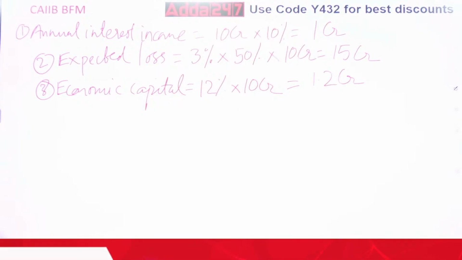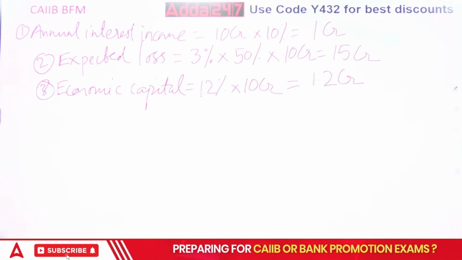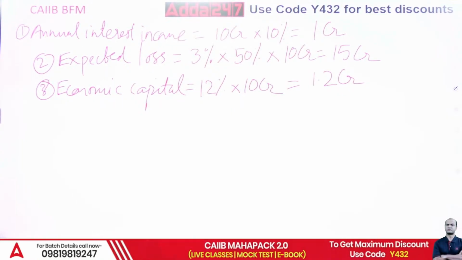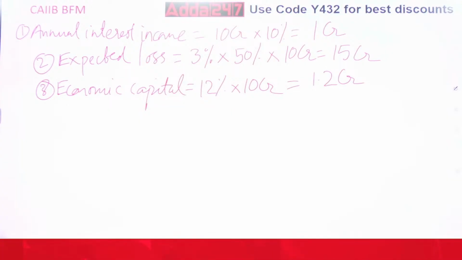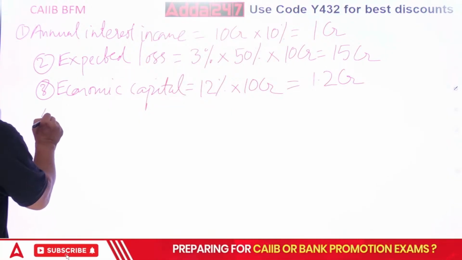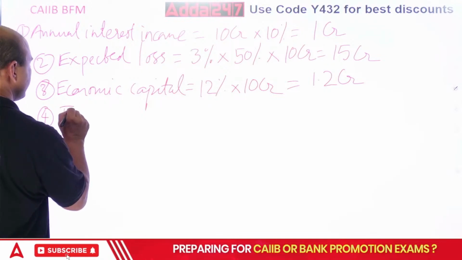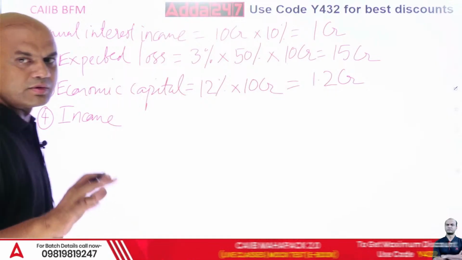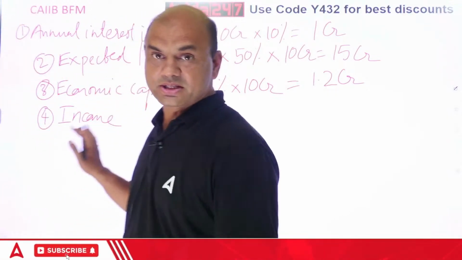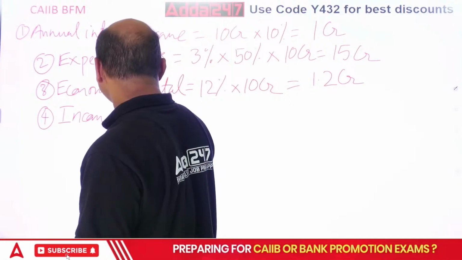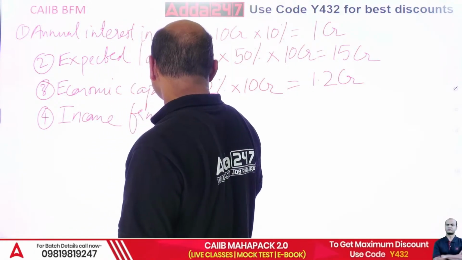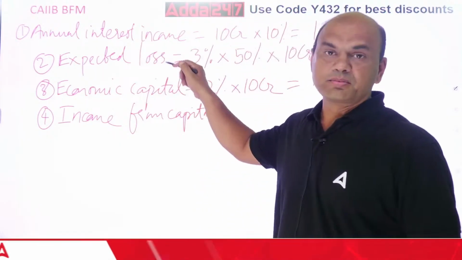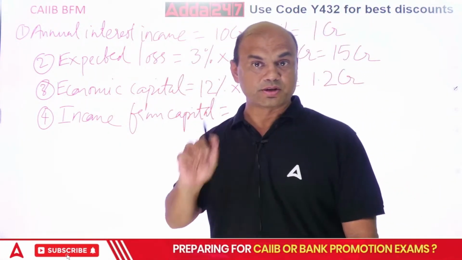Now income from capital. What is income from capital? This is the fourth step. Now we have come almost to the last stage. There are only 5 steps, so we are on the 4th step now. Income from capital, very important term. For each element there is 1 mark, so you have 5 marks.